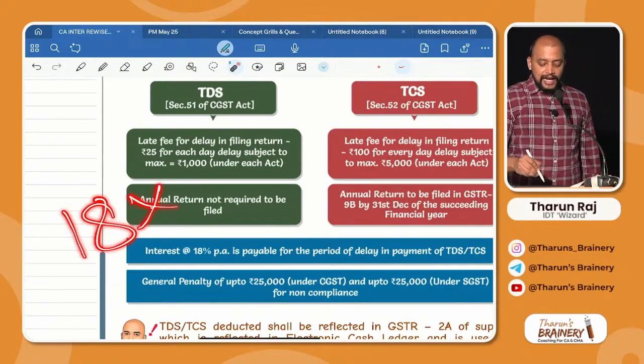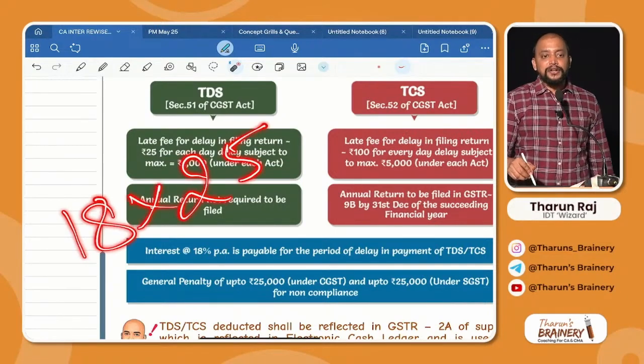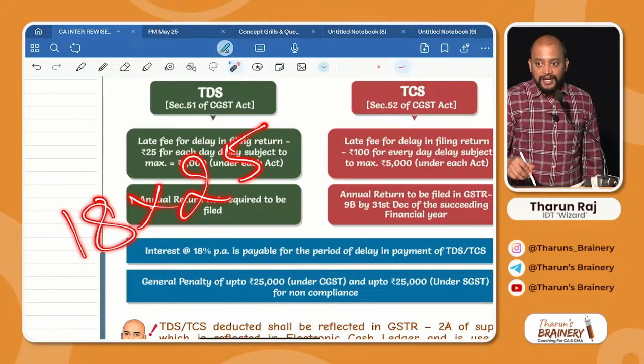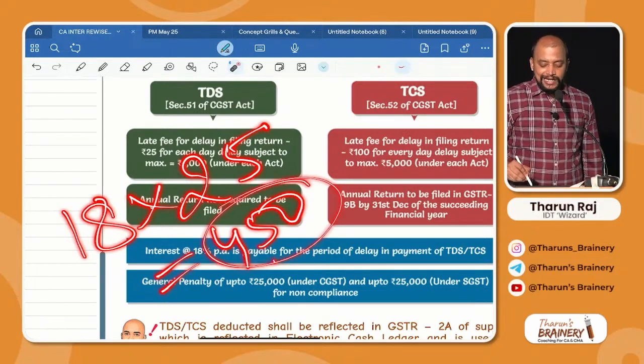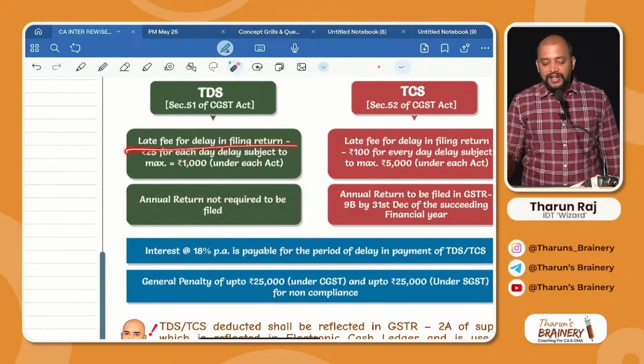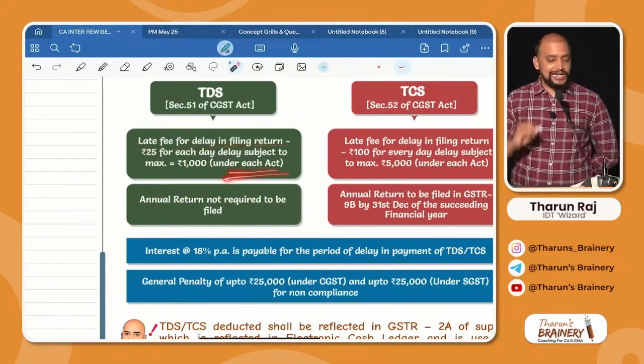18 days delay. 18 into 25. What is 18 into 25? 450. Maximum is 1000. So 450 rupees under CGST and 450 rupees under SGST will be taken as the late fee for delay in filing return. This is under each Act.